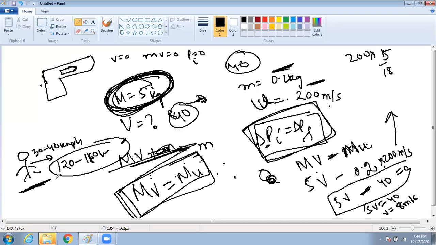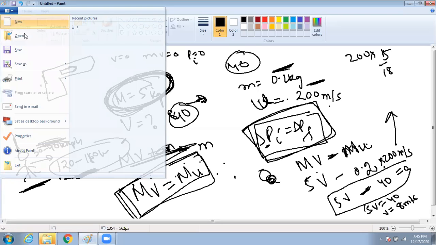That does not mean that the bowler is going at this speed. Since the ball is having a lesser mass, the velocity will be more, because this has the more mass. So the one which is having the more mass will have the less velocity. One having the lesser mass will have the more velocity. Clear? Clear or not? Yes, sir. Understood? Shall we go ahead? Okay, we'll go ahead.